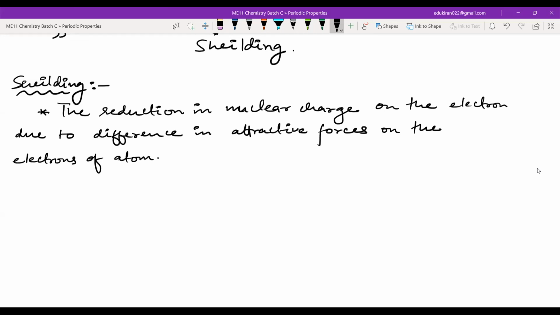So for different electrons in the same atom, the reduction will vary.